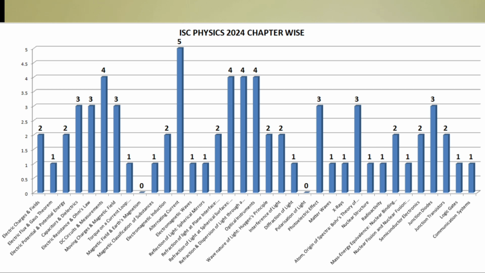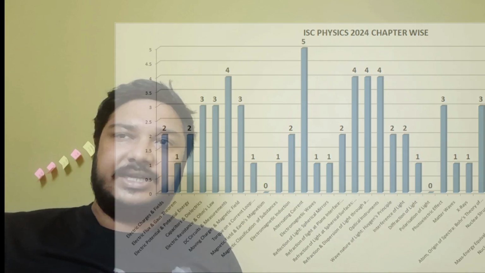Nuclear structure may not have any marks, and then in radioactivity there can be 2 marks. So that can happen over the chapters which have a low range of marks, but the higher range of marks like 5, 4 and 3 is going to match almost with the paper that you are going to get in ISC 2024. So that is all about the detailed on-point analysis of ISC Physics 2024.